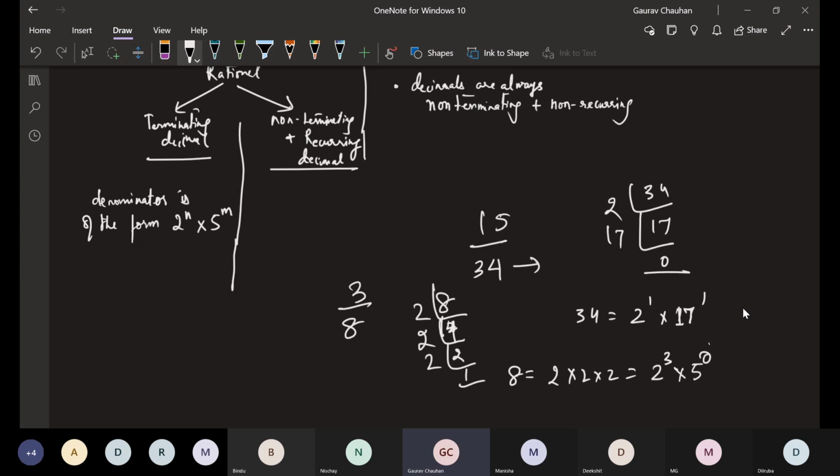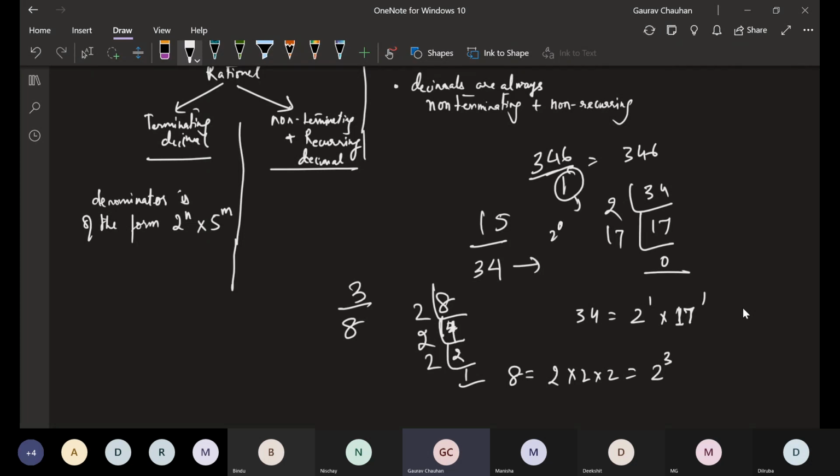Very good. We can think of it as 5 power 0. It should not have any other number. Okay. Denominator is 1 also, it is terminating. 346 divided by 1 is equal to 346. It's terminating. This is not having 2 power anything, 5 power anything.